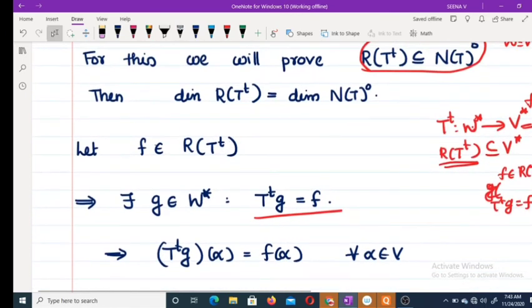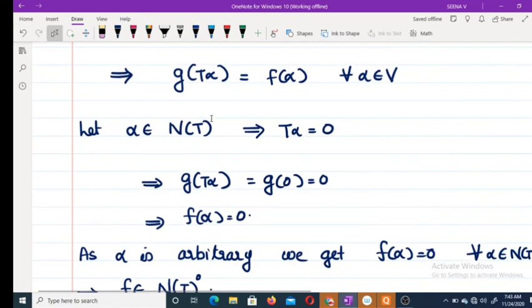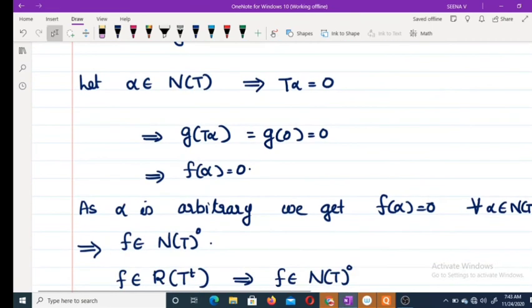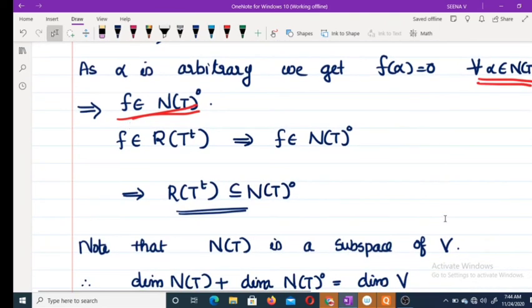But we have F from range of T transpose and we have to prove F belongs to the annihilator of the null space of T. So let alpha belong to N of T. Then T alpha equals 0, then G of T alpha is equal to G of 0, which is equal to 0. Therefore F of alpha equals 0. Therefore, for every alpha belonging to N of T, F of alpha equals 0. This implies F belongs to the annihilator of the null space of T. Therefore, range of T transpose is a subset of the annihilator of the null space of T.